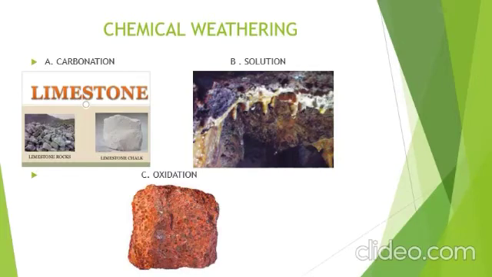Oxidation. This process occurs in the rocks which have iron present in them. The iron in the rock comes in contact with water and a chemical reaction takes place between iron and oxygen. Hence a reddish color layer forms on the rock. This is called rust. When you kept nails in a wet cloth, you must have noticed a similar process. It occurs in rocks in areas with high rainfall.